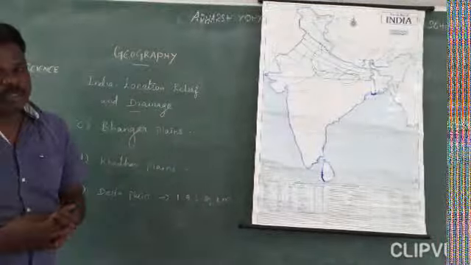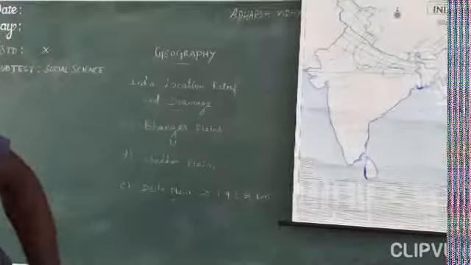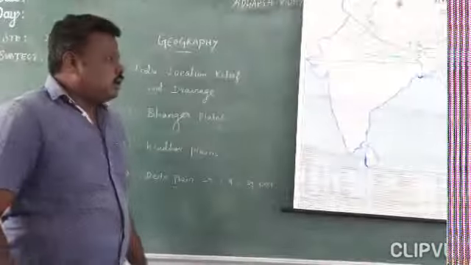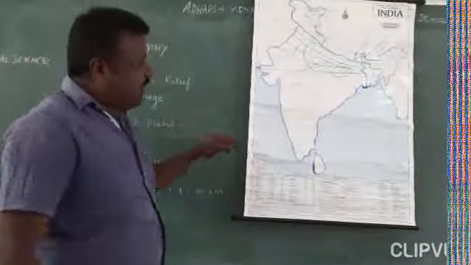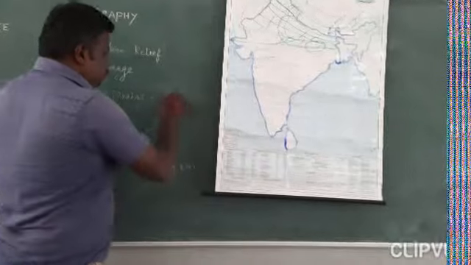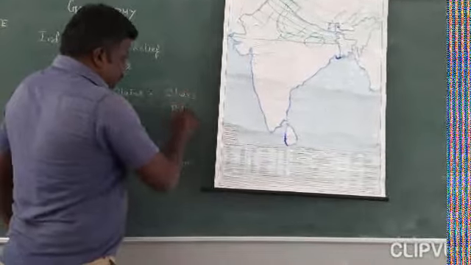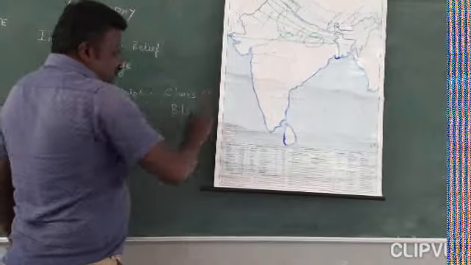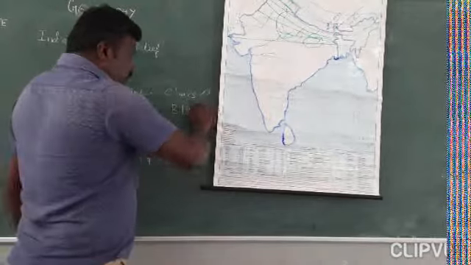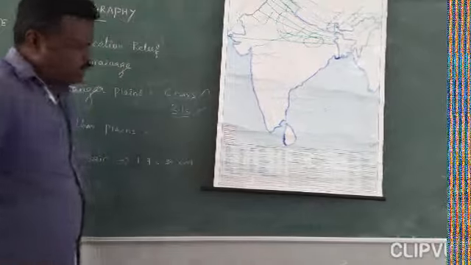The upland of the delta plain we call chars, and the marshy land of the deltaic plain is called bils. Okay, so this is the upland of a deltaic plain, and bils are the marshy land of the deltaic plain.